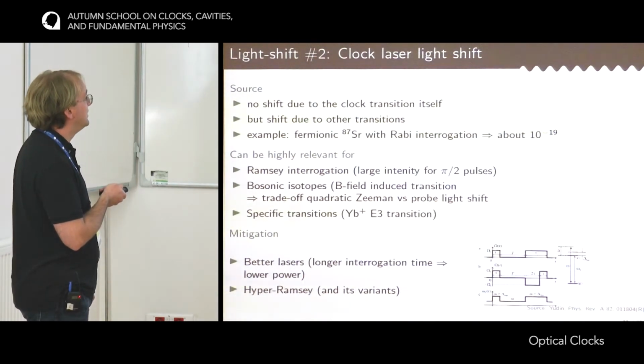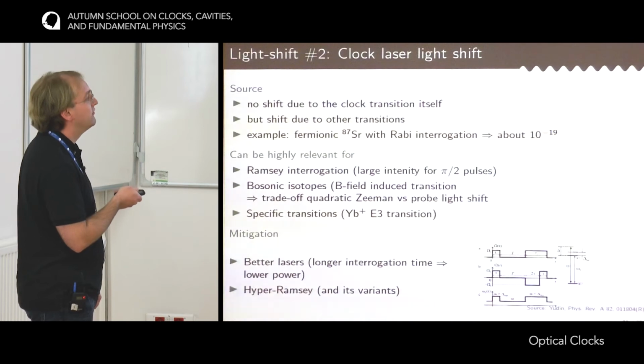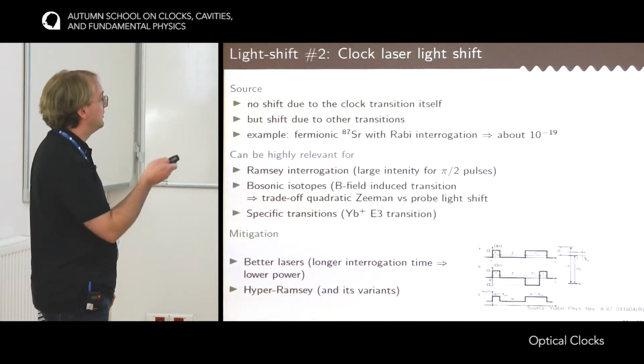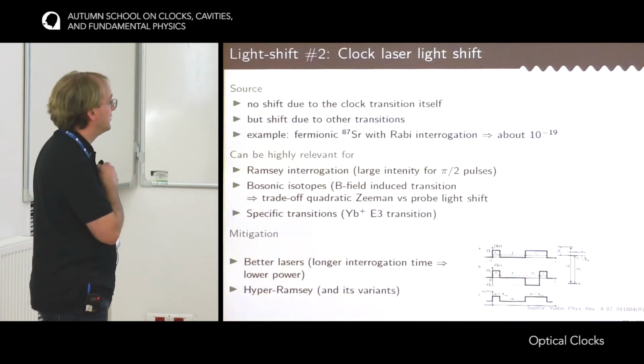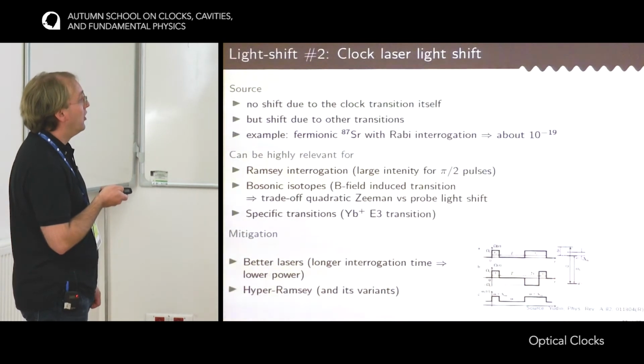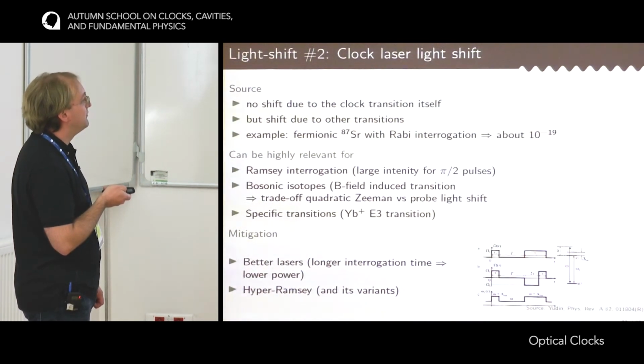But if the shift is still too large, then there are some nice techniques called hyper-Ramsey, and there are many variants of them that have been developed at PTB, at NPL, and also in France. This consists in a modified Ramsey interrogation.